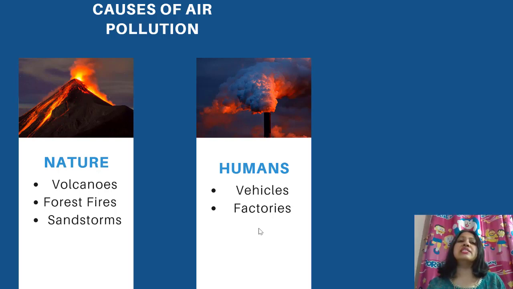But there are also some causes of air pollution which are man made. These are the human causes. These are vehicles and factories. You know that a lot of smoke is emitted from the vehicles and also from factories. So this smoke, as you see in the picture, gets mixed up with the air in the atmosphere and pollutes the air.